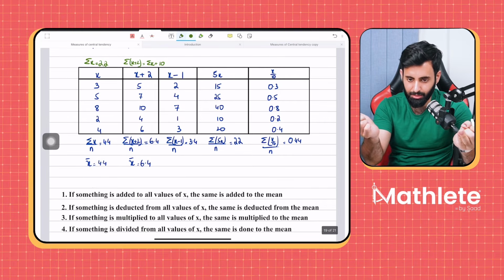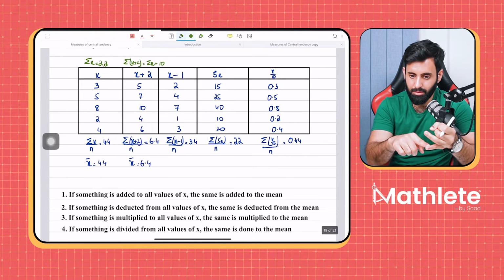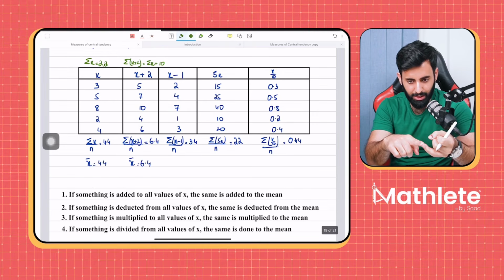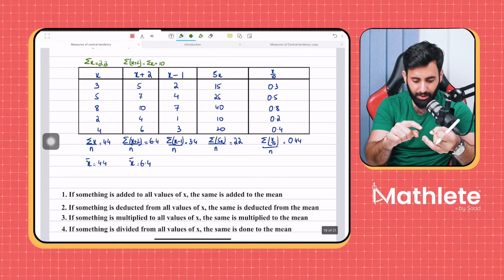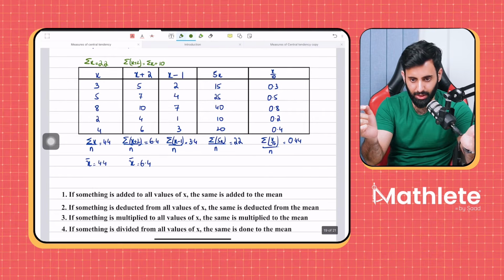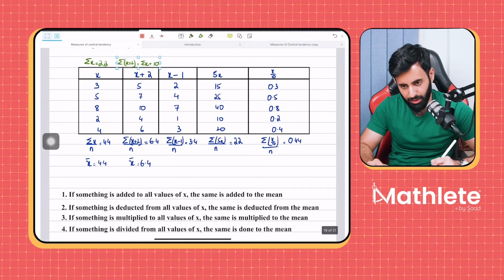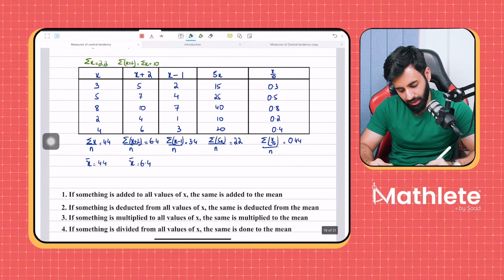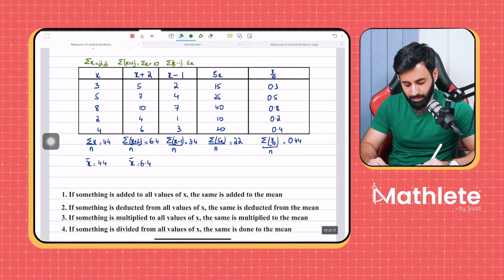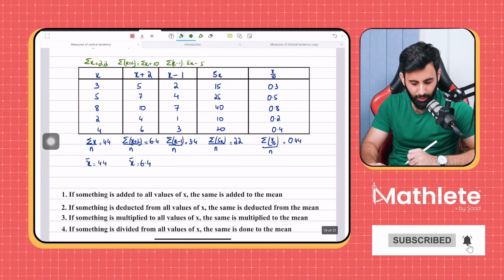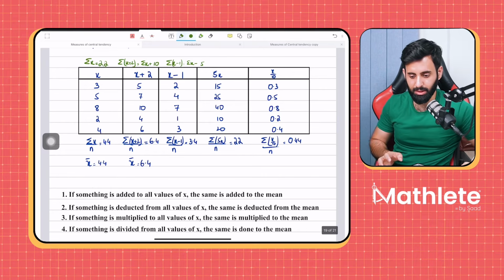So where did the 10 come from? 2 into 5. If we're adding 2 in 5 values, that means the total amount that we're adding can be found by simply doing 2 into 5, which is 10. Okay, just like that over here. If I'm subtracting 1 from all the 5 values, so technically, what am I doing to summation x? What am I doing to the original sum? What am I subtracting from the original sum? I'm subtracting 5. That's correct. Okay. Does that make sense, Barira?